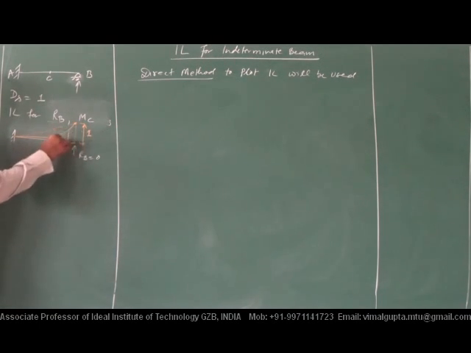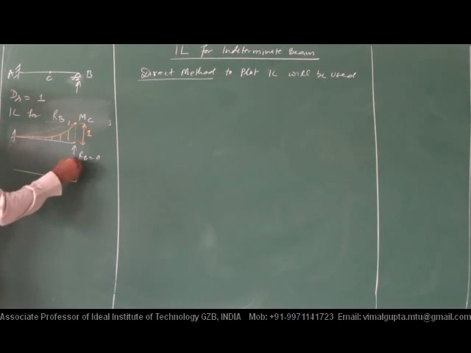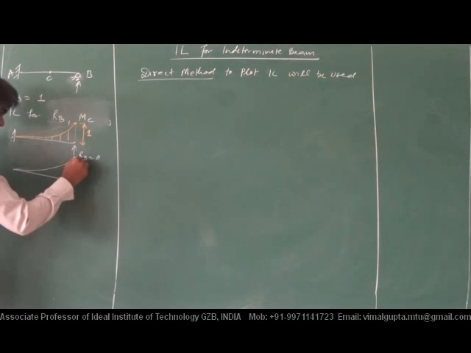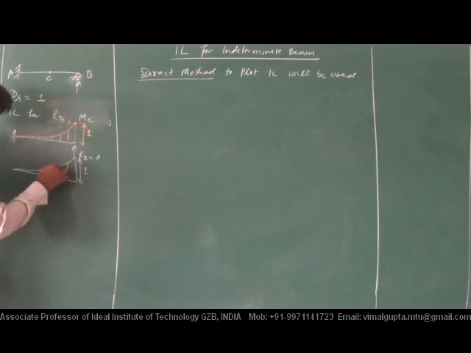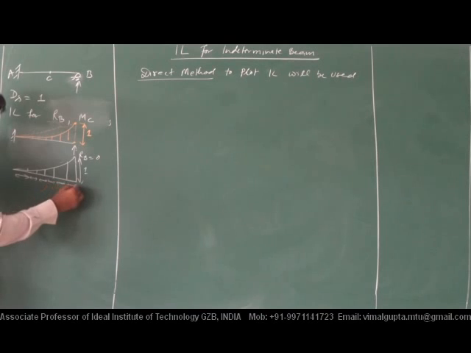What will the value of the ordinate be? It will depend upon the calculation. Therefore, the IL for this simply has a curve and values of ordinate, say y1, y2, y3, y4.